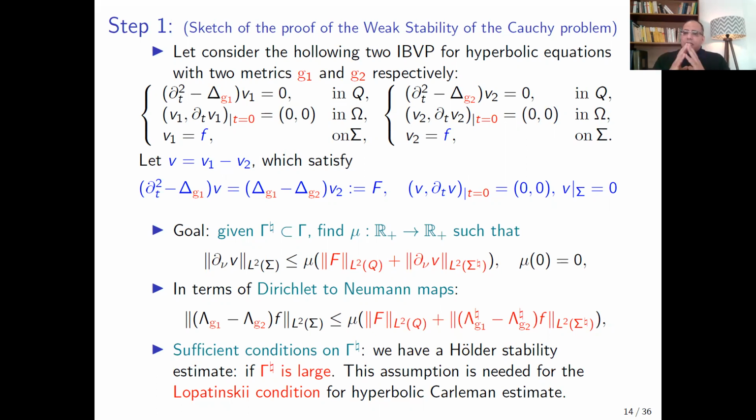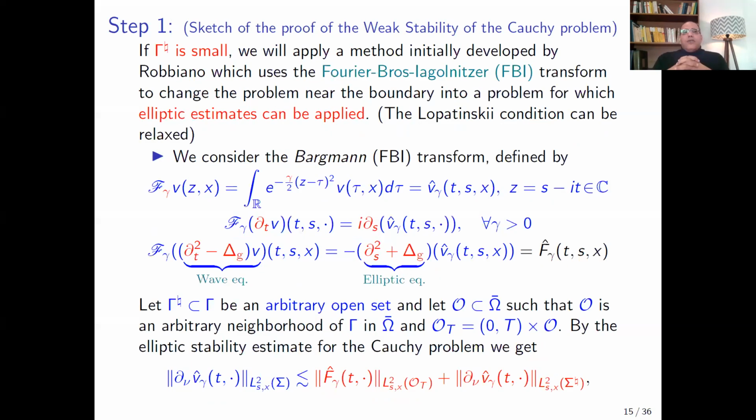Of course, it is well known that this kind of inequality depends on the shape of the part gamma sharp. For example, if gamma sharp is large or all the boundary, then we can prove some Hölder stability or Lipschitz stability. This assumption on the shape of gamma sharp is needed for the Lopatinsky condition for the hyperbolic Carleman estimate. But in my talk, I am interested in the case when gamma sharp is small, not necessarily large.